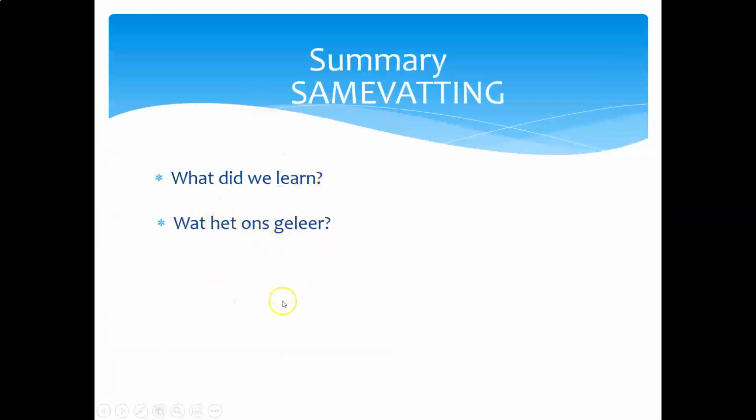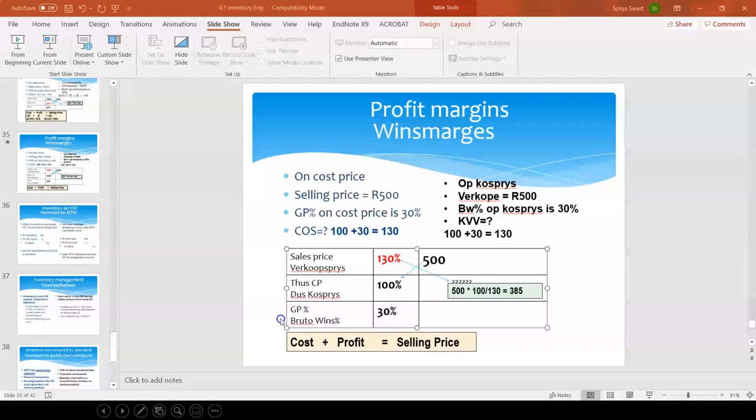So in the accounting policy note, just once more, you have to say what the valuation method is. You have to say inventory is reflected at the lower of cost or net realizable value. You have to say what valuation method you apply in order to value inventory: first in, first out, or weighted average cost.